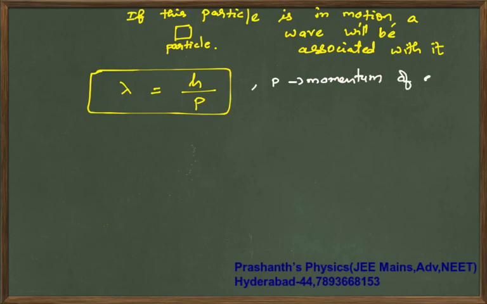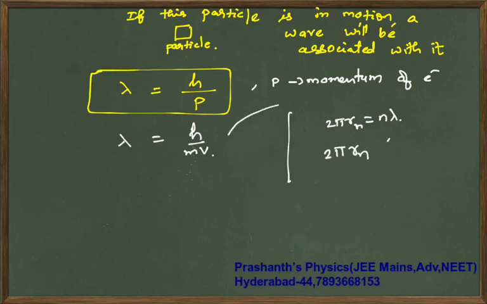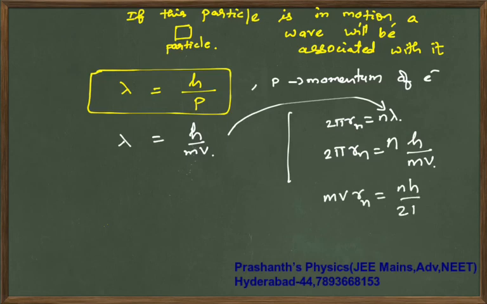Now, lambda is h by p, but p is mv. We have seen that 2 pi rn is n lambda. If you substitute this lambda into this equation, it becomes n times h by mv. So you get mv rn is equal to nh by 2 pi.